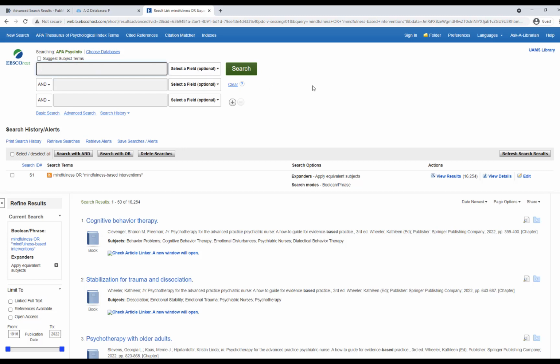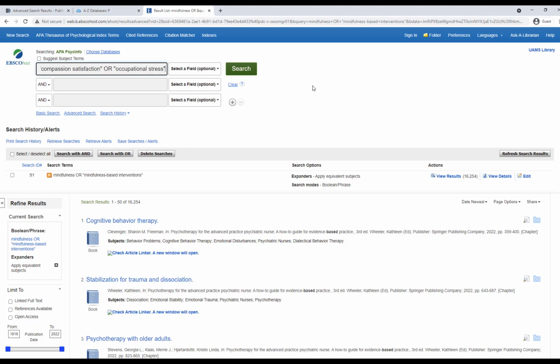Now I'm going to do my second search for my burnout and compassion fatigue concepts. So I'm going to use the text words burnout or burn out as two words, or compassion fatigue, or compassion satisfaction, or the PsycInfo indexing term of occupational stress. And you might wonder why we're using occupational stress again. In PubMed, I had decided to remove it from my search terms and focus in on compassion fatigue and burnout.